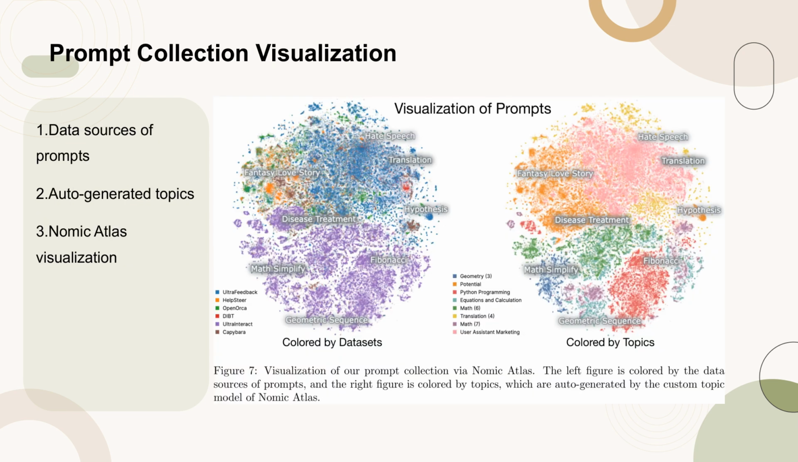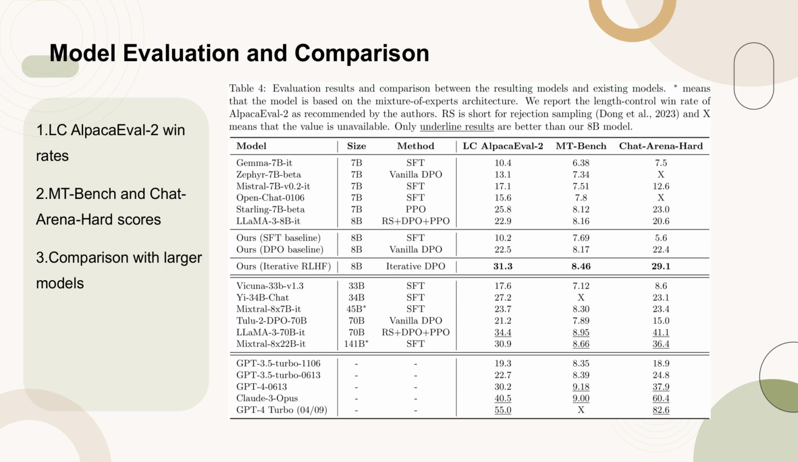Figure 7 provides a visualization of our prompt collection using Nomic Atlas. The left figure is color-coded based on the data sources of the prompts, offering a clear distinction between different sources. The right figure is color-coded by topics, which are automatically generated by Nomic Atlas's custom topic model. This visualization helps in understanding the distribution and categorization of prompts, aiding in the analysis and selection process for further experimentation.